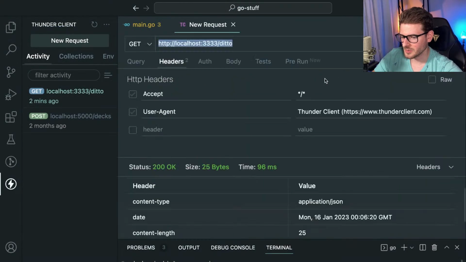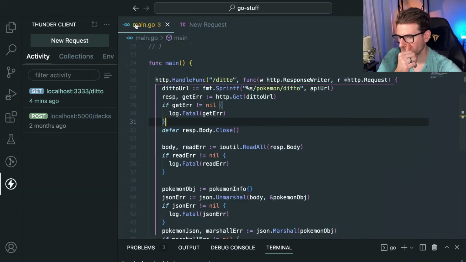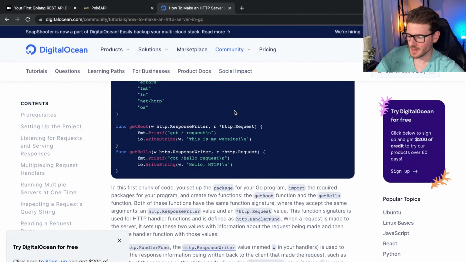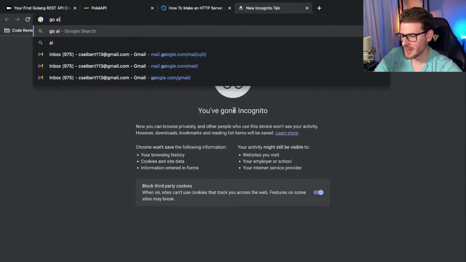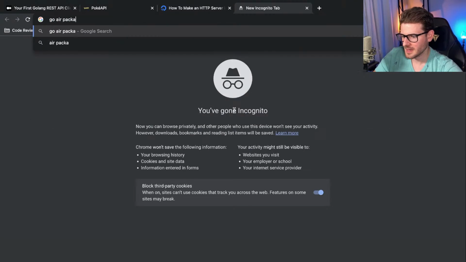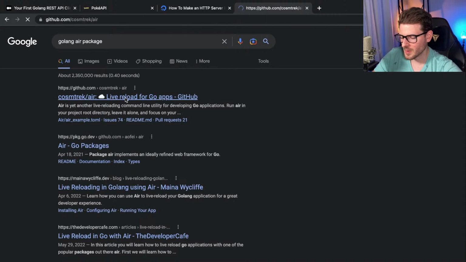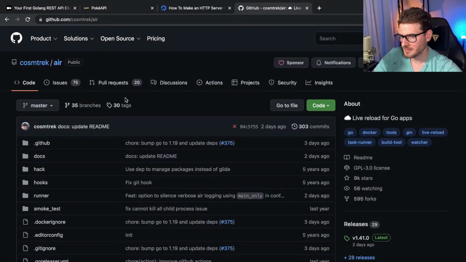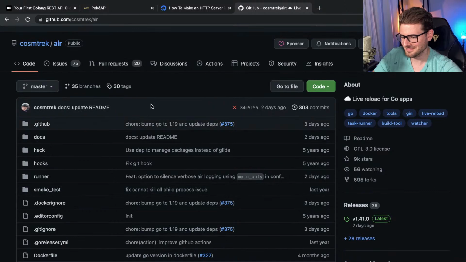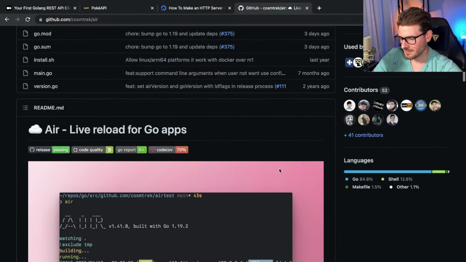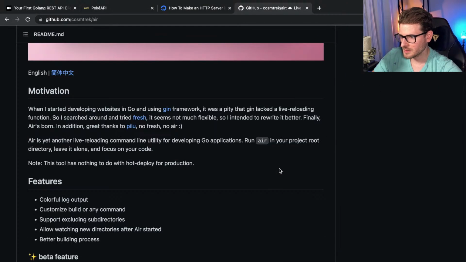Actually, let's go back to this and just hit it a couple times. I mean, it's so fast, it's probably just... Someone is saying I can use Go Air package. Golang Air package. Live reload for Go apps. No blocking here, baby. That's good. That's good to know.